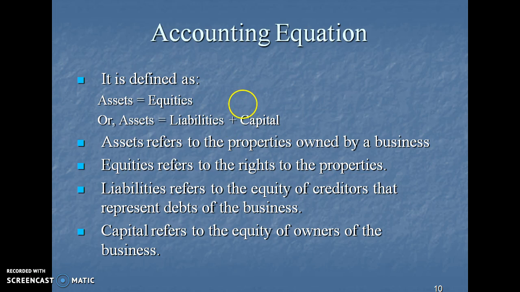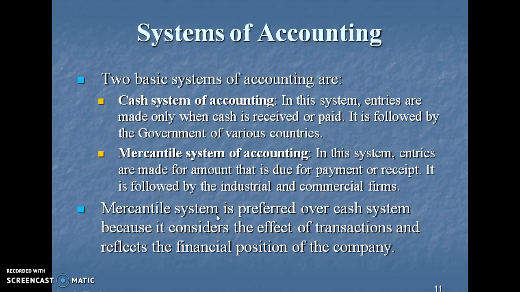Most important is the accounting equation. As defined earlier, there is a dual aspect concept. Assets are equal to equities, that is, assets are equal to liabilities plus capital. Assets refers to the property owned by the business, for example, plant, machinery, furniture. Equity refers to the right to the properties, that is capital, and liability refers to the equity of creditors like equity share capital, preferential capital, debentures that represent debts of the business. Capital refers to the equity of the owners of the business.